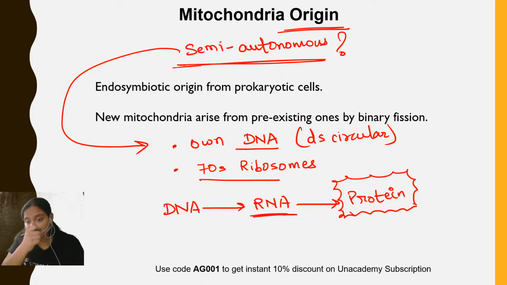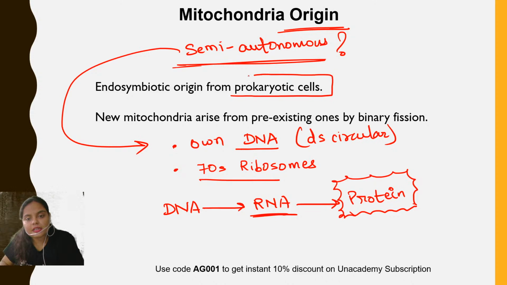Now the question is about their origin. In both cases, in mitochondria as well as in plastid, the origin theory suggests that they have been derived from a prokaryotic cell.